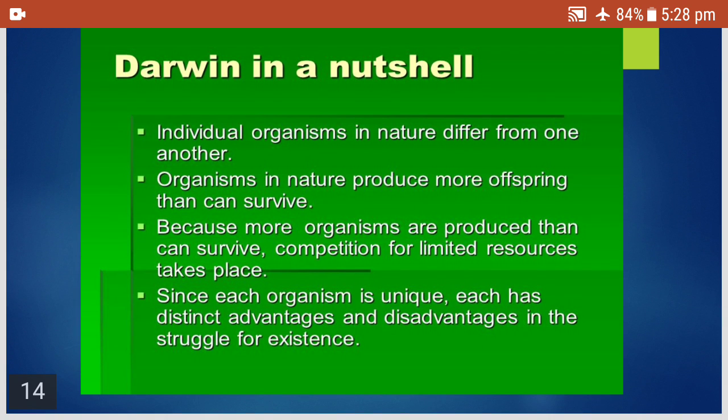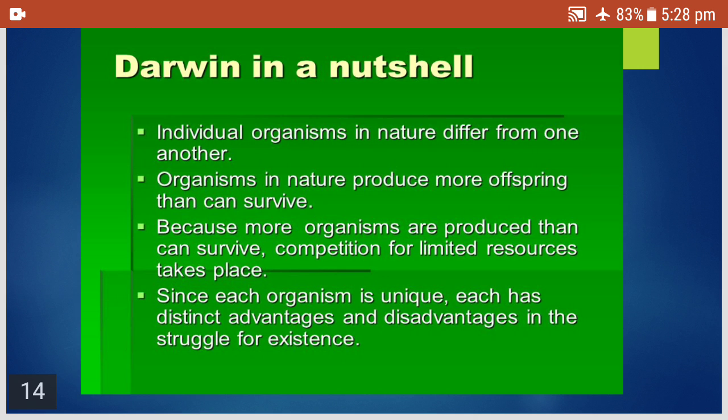If we study the nutshell in detail, the points are there in the textbook, kindly go through. It talks about how individual organisms in nature differ from one another. Yes, all individuals are different. Organisms in nature produce more offspring than can survive.